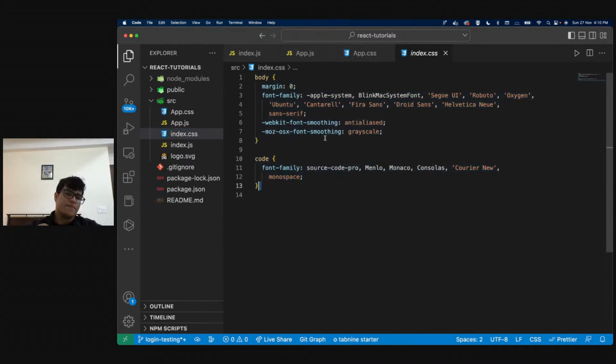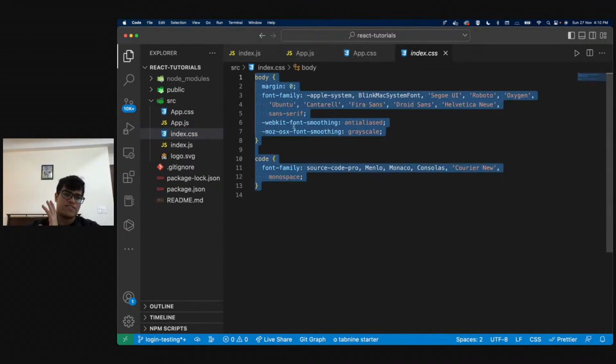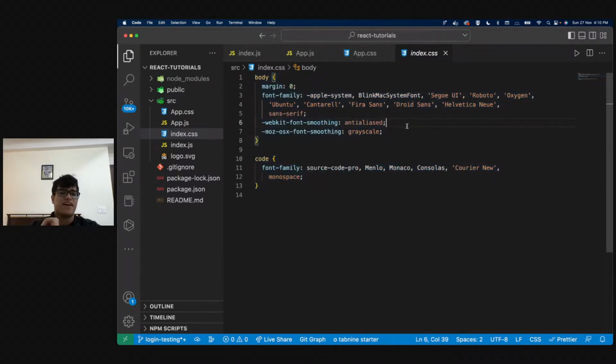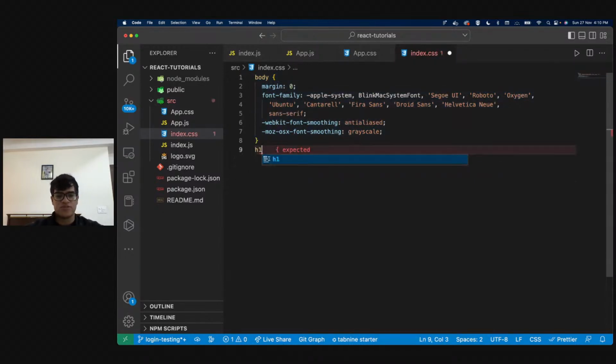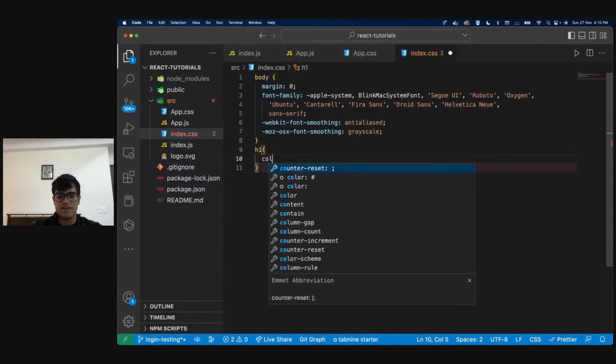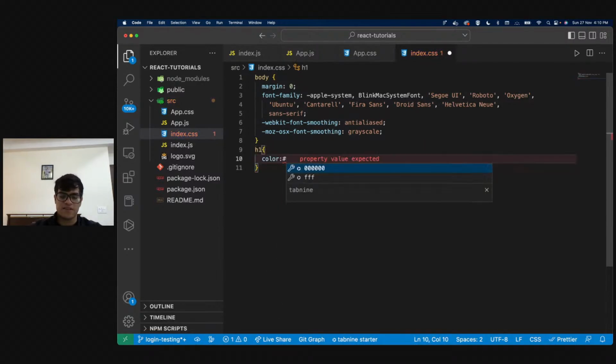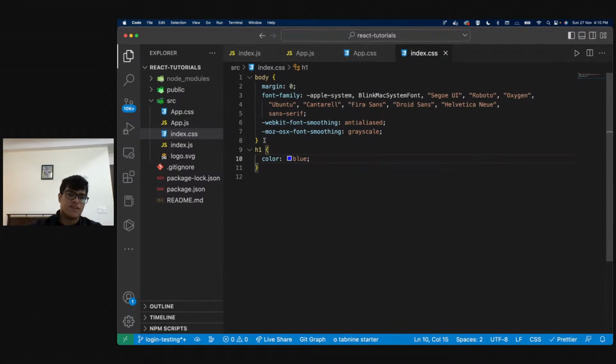This just has the font, and by default, I think it's Roboto that React uses, and Roboto is a good font in my personal opinion. But yeah, I can change whatever I want to. I can say h1 and I can make the color, let's say, blue. So index.css is again the main CSS file.